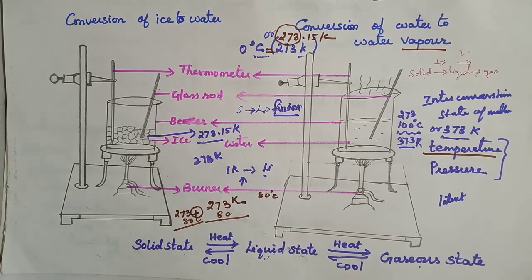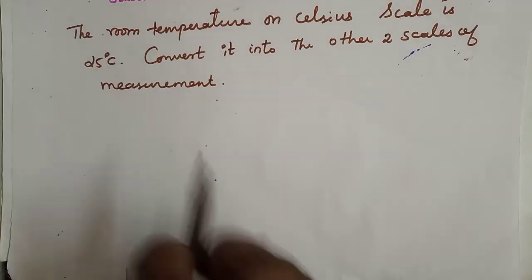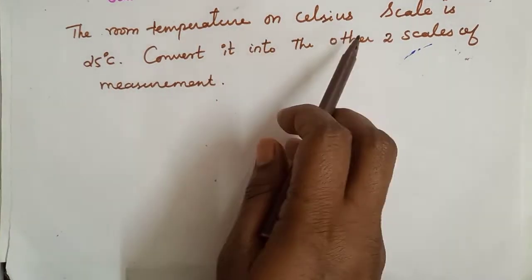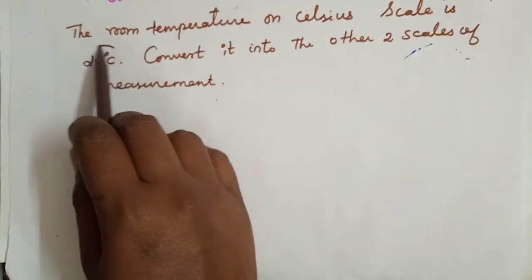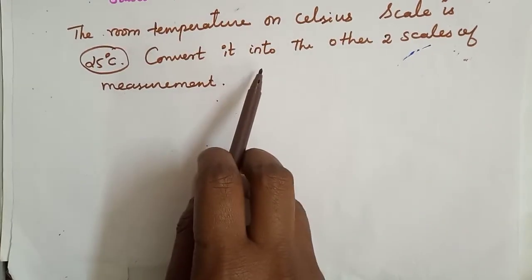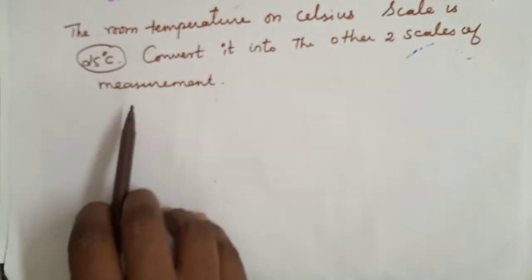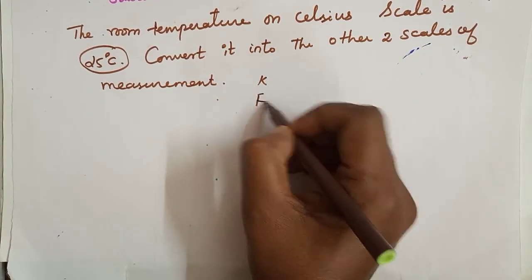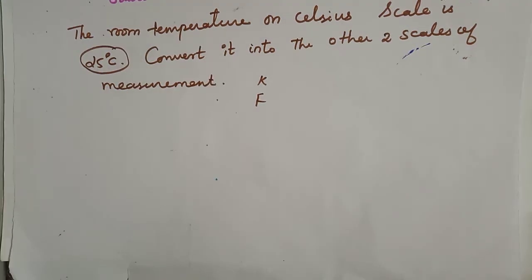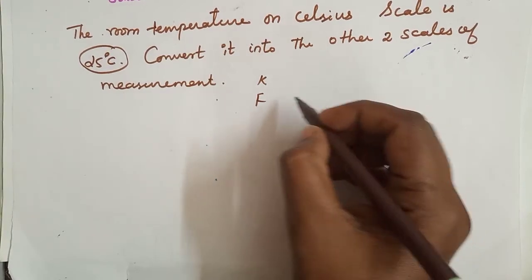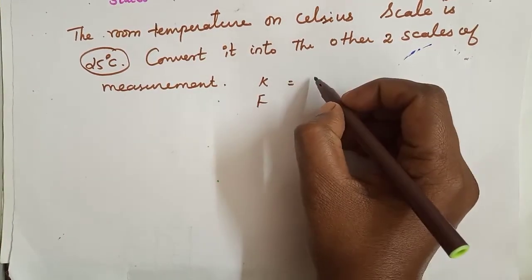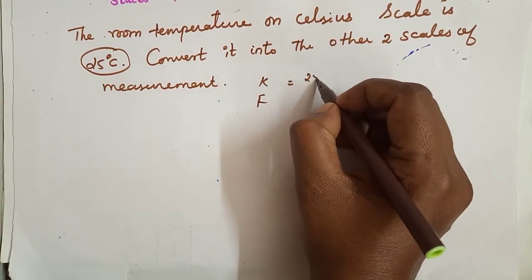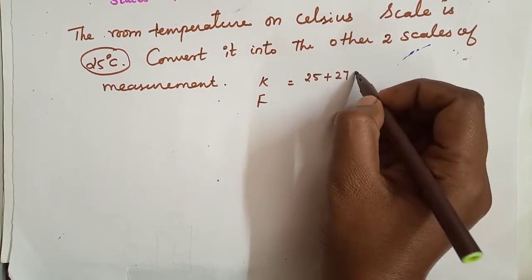So now one small maths we can do. Now you see, the room temperature on the Celsius scale is 25 degrees Celsius. Convert it into the other two scales of measurement, that is, one is the Kelvin scale, one is Fahrenheit. So the temperature on the Kelvin scale is equal to 25 plus 273.